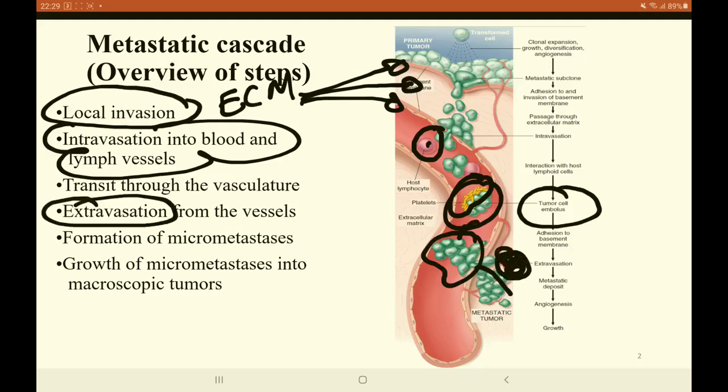But then eventually the micrometastasis starts to grow, proliferates, and gets bigger over the new site, forming a bigger clump, which is now the macroscopic tumor.